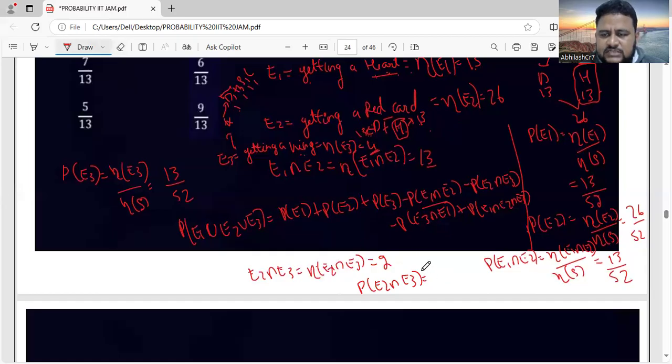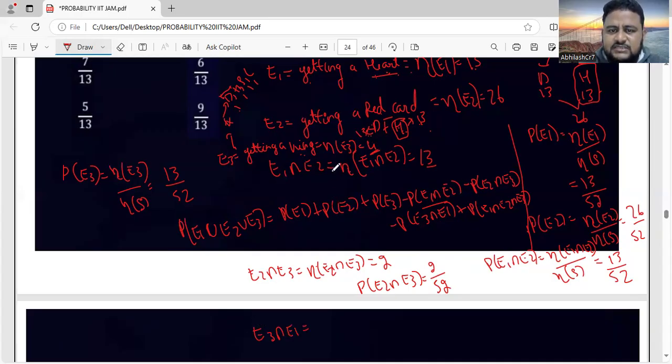The question was not complete. As per the PYQ, there are 3 events, but we took 2 events initially, but now it is 3 events. It is very important to solve such questions, because they were given for 3 events. Now we have to find for E3 intersection E1, or E1 intersection E3, which is one and the same.